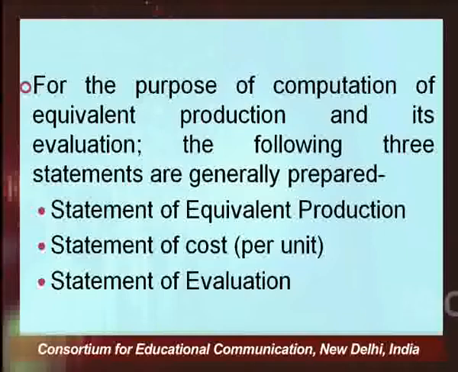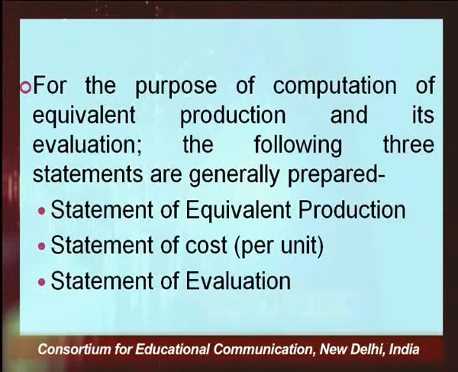So, at each stage of the process there can be work in progress, right. So, the statements which we prepare while calculating the cost of the finished goods and the cost of work in progress, normally these statements are prepared. Firstly, as I said in my previous discussion, the statement of equivalent production, that is how many units have been produced, especially because you will require not only the finished production, but also the equivalent production of the work in progress.